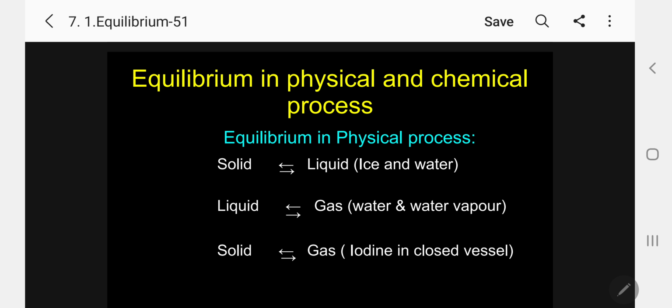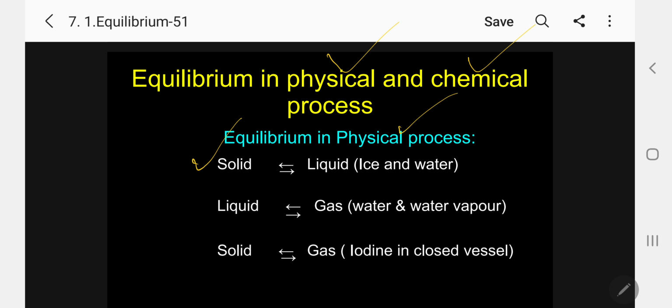So when you say equilibrium, I can classify it into two types. One is physical equilibrium, another is chemical equilibrium. What is physical? What is chemical? Physical means without any change in chemical composition. Chemical means change in composition, that we know already. So let me give you an example. First, equilibrium in physical changes.